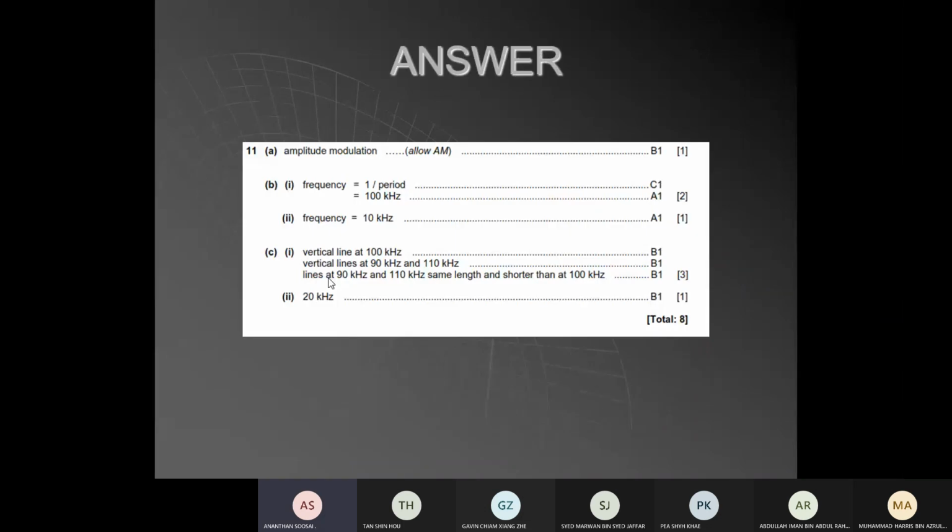So that's about AM and FM. Your phone signal now, the signal you are receiving, should be frequency modulated. All the commercial transmission is frequency modulated, and your phone signal is a microwave signal, so that the wavelength is shorter, you can have a smaller area and a very big bandwidth. Nowadays the bandwidth is very huge.